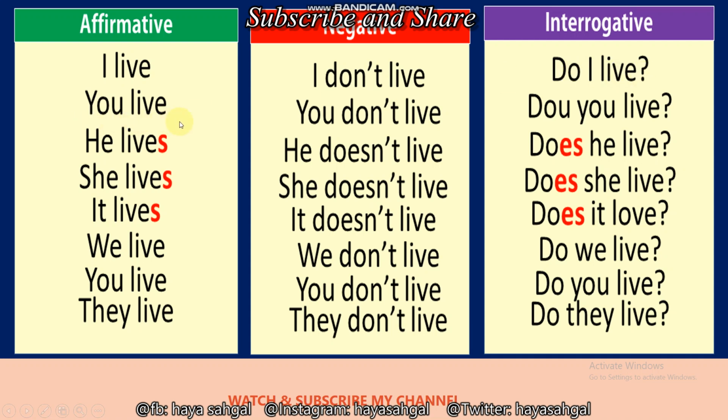Similarly, you live, you don't live, the negative. And how to make it interrogative? Don't you live? Here it is don't. Okay, he lives, he doesn't live. So how to make it interrogative? We will bring does before the subject. It will become, does he live? So you can go through these examples.